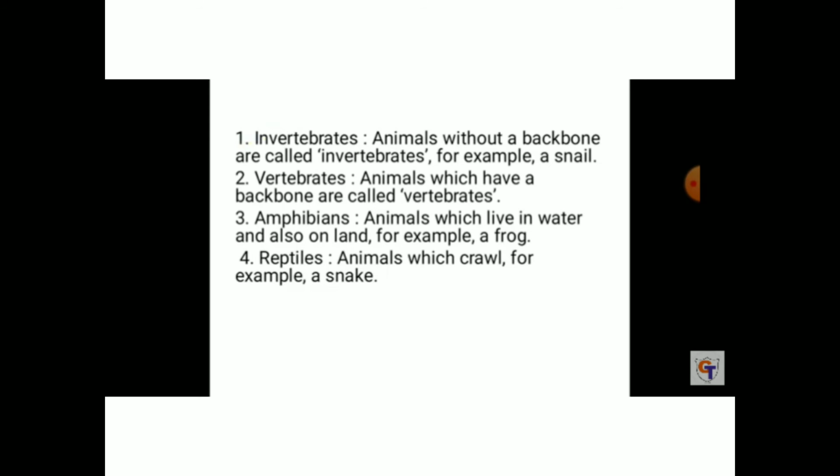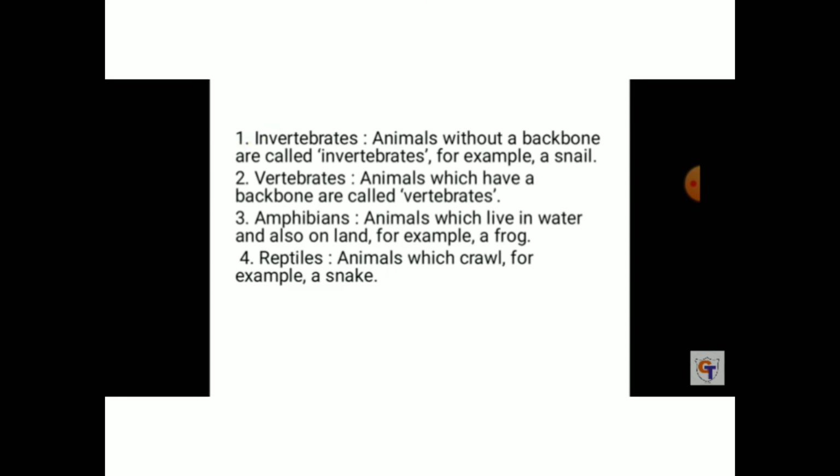Now we can see the aquatic animal. An example given in the book is a fish. That is a vertebrate. Then amphibians. What are amphibians? Animals which live in water and also on land are called amphibians. For example, a frog. Then birds, which you know. Reptiles. Animals which crawl are called reptiles. For example, a snake.